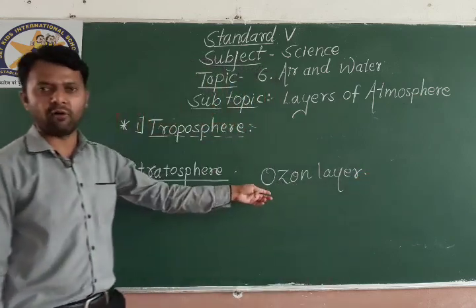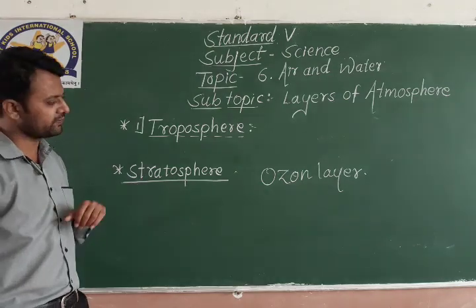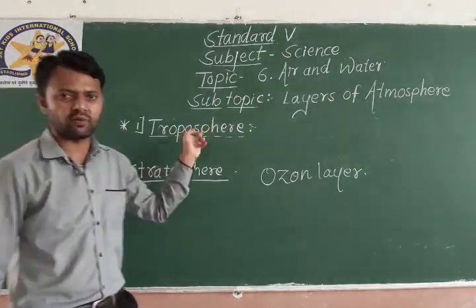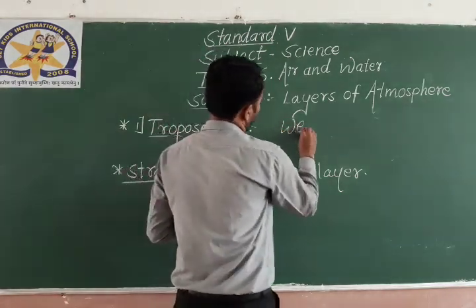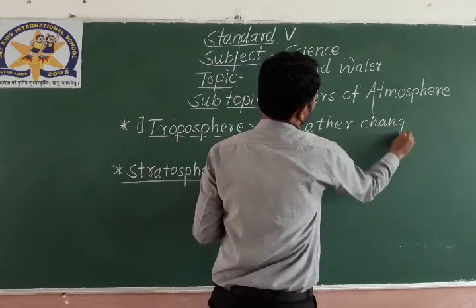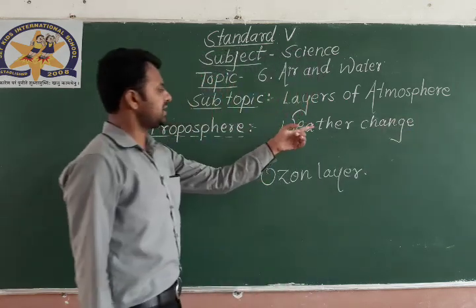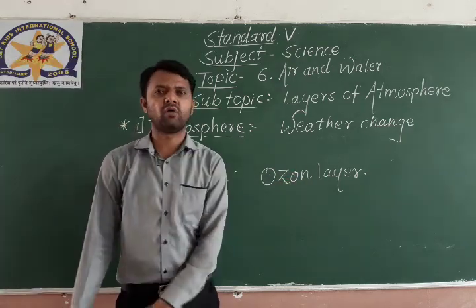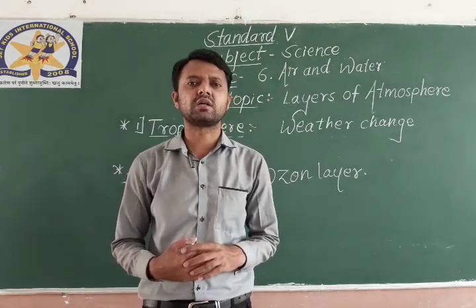In which atmosphere layer is the ozone layer found? Stratosphere. And in the troposphere, the first layer, weather changes take place. Weather changes take place in the troposphere, and in the stratosphere the ozone layer is found, which absorbs harmful ultraviolet rays of the sun.